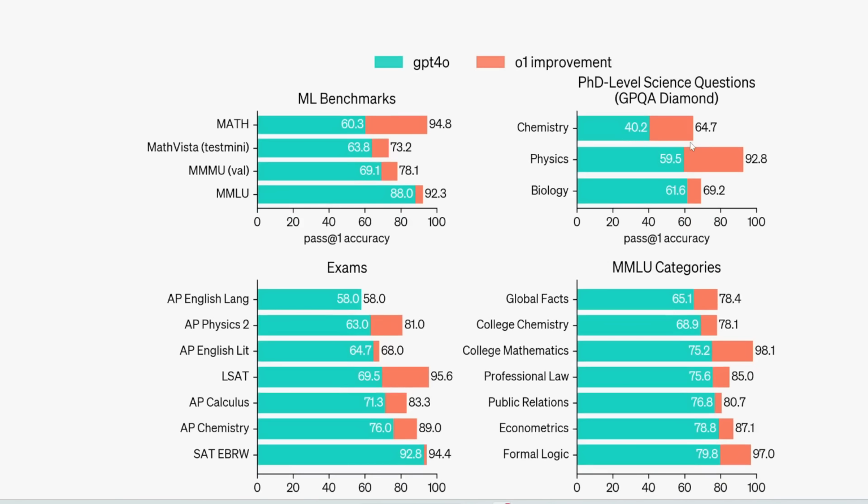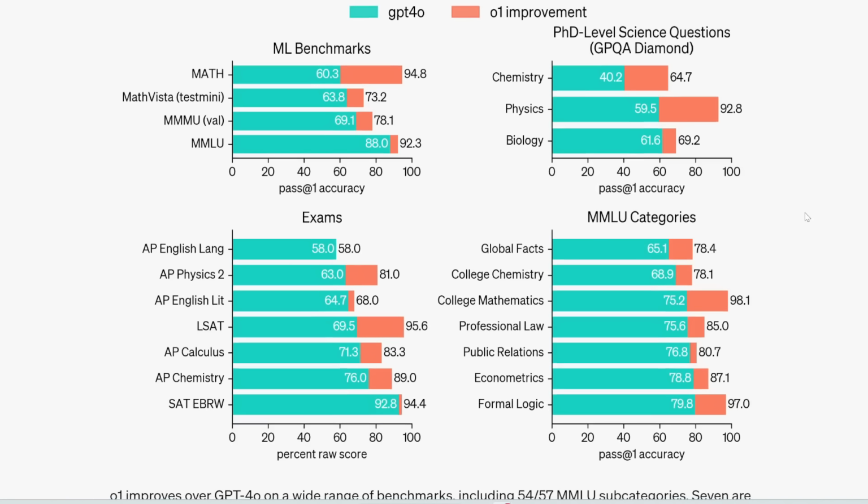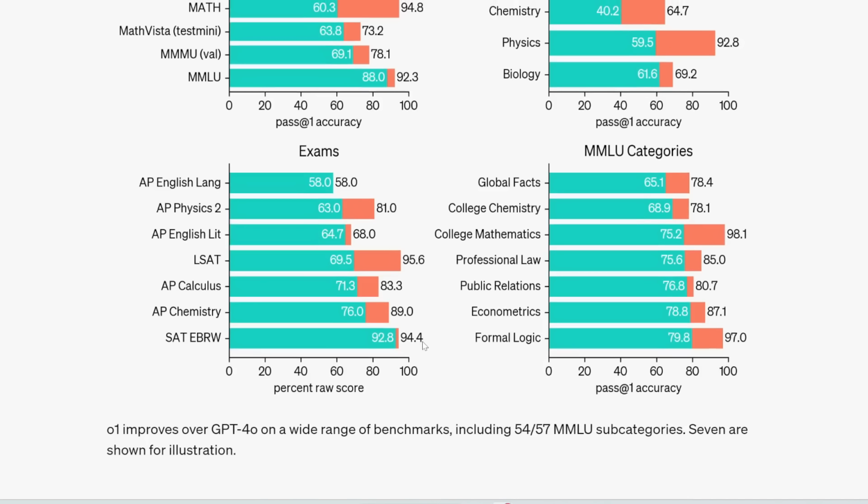Speaking of benchmarks, let's also look at a few other benchmark scores that they shared. So GPT-4o is in green, and then in red is the O1 improvement. Look at how insane these improvements are for, for example, math and chemistry and physics. And then look at LSAT. This is the standard exam for law school admission, and it scored 95.6%. It's safe to say lawyers are so cooked right now.